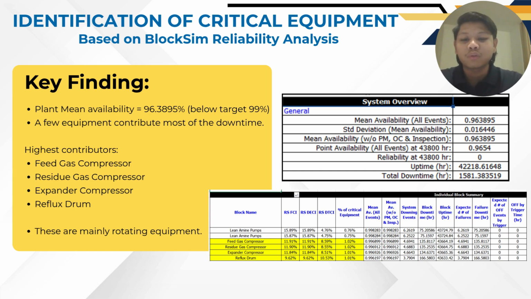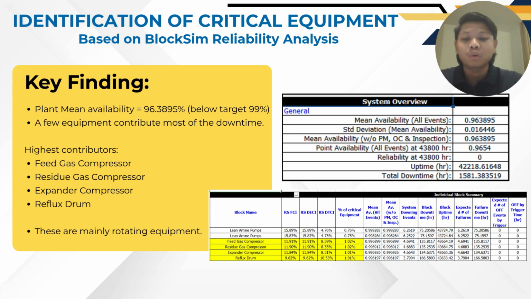Based on the result, we found that only a few equipment contribute most of the total downtime. The highest contributors are the feed gas compressor, residue gas compressor, expander compressor, and a reflux drum. These equipment have the highest value of RSFCI and RSDTCI, meaning they contribute the most to system failure and downtime.